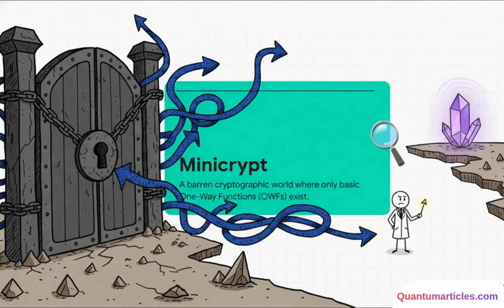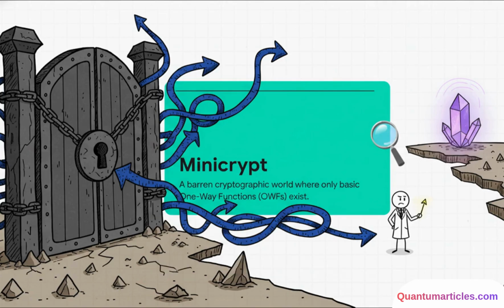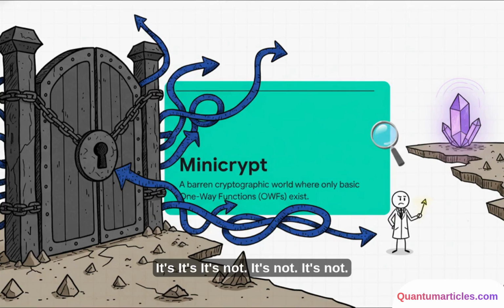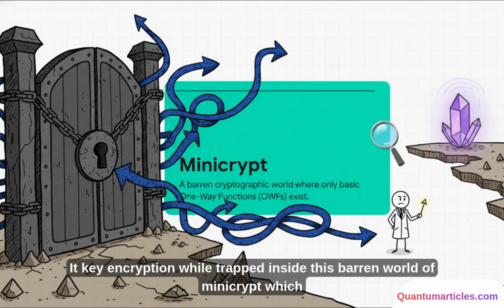Now, to grasp these constraints, we first need to define a concept known as minicrypt. Imagine minicrypt as this locked, completely barren cryptographic world containing nothing but the most basic tool imaginable: one-way functions. These are mathematical functions that are super easy to compute in one direction, but practically impossible to reverse. The holy grail for cryptographers has been trying to figure out if we can somehow build fully functioning quantum public key encryption while trapped inside this barren world of minicrypt.